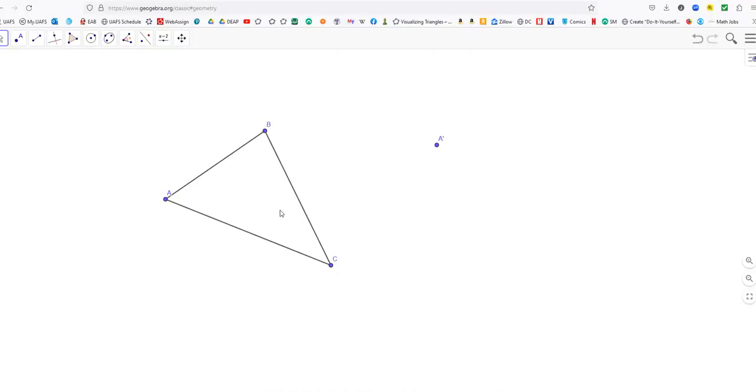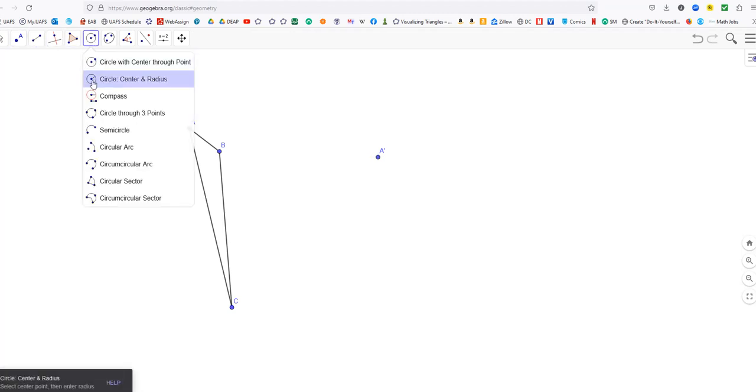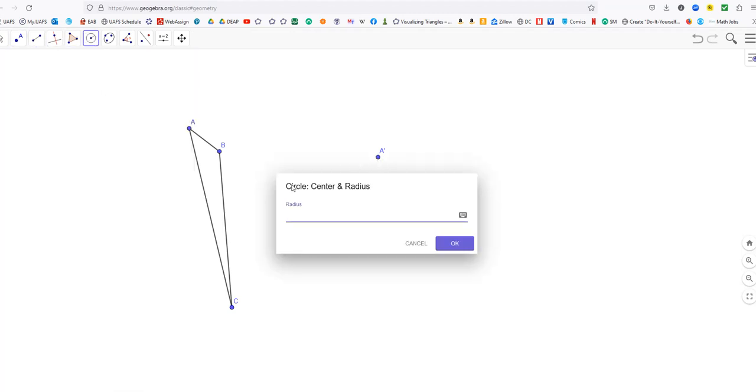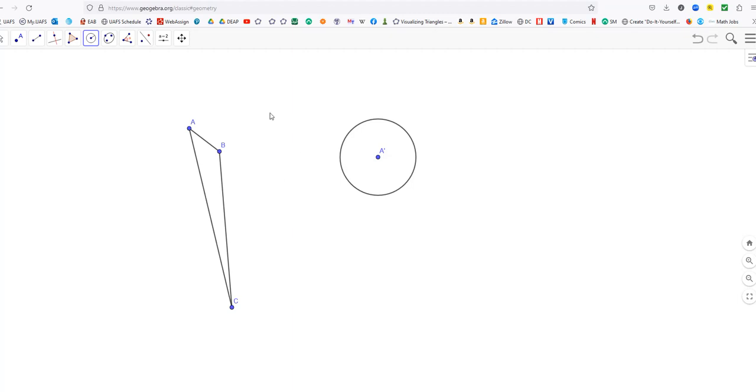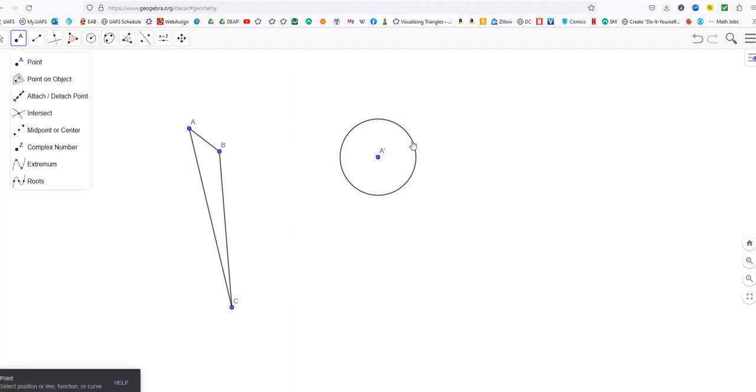Let me start building this up in GeoGebra. Here we have a general triangle ABC. It's best to see what's going on if we make this some kind of scalene triangle. Here we have a point A prime. Now I'm going to make sure this is congruent, so I'm going to use what we know earlier. I want to draw a circle by center and radius, which is going to be the distance from A to B. So we know that B prime has to be on this somewhere.